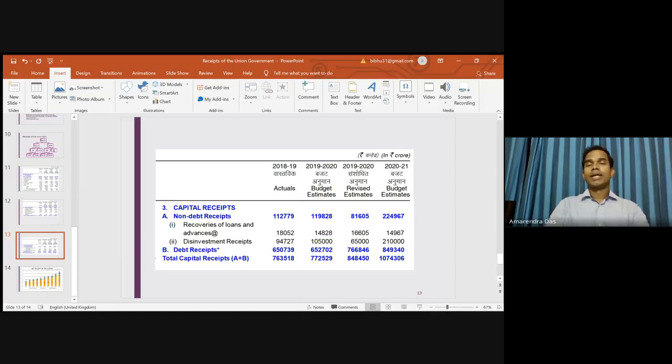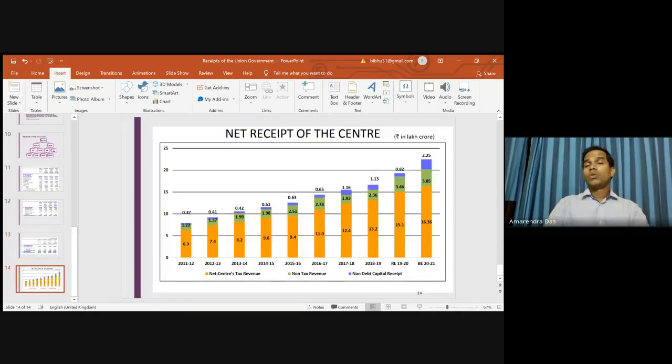That means basically borrowing, and I told you that this borrowing could be internal or from external sources. Now if you look at the capital receipts, the non-debt capital receipt is less than the debt capital receipt. That means we borrow more than what we recover from the loans that we had given, and what we get from selling shares of the public sector undertakings. Now, if you want to know the share of different sources of receipt in the total receipt of the Union government, then this is the source.